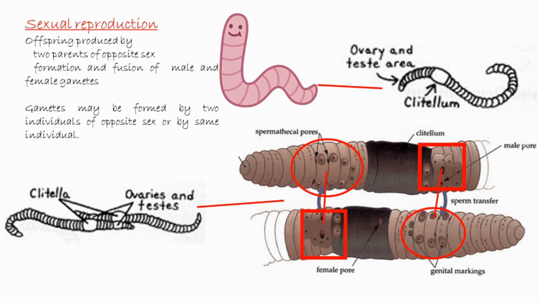There are various mechanisms adopted by these organisms over time that prefer the fusion of gametes from different individuals, although a single individual can produce both. What these mechanisms are and what their benefits are, we may discuss in some coming videos. So, the process of sexual reproduction is much more elaborate, complex and slow as compared to asexual reproduction.